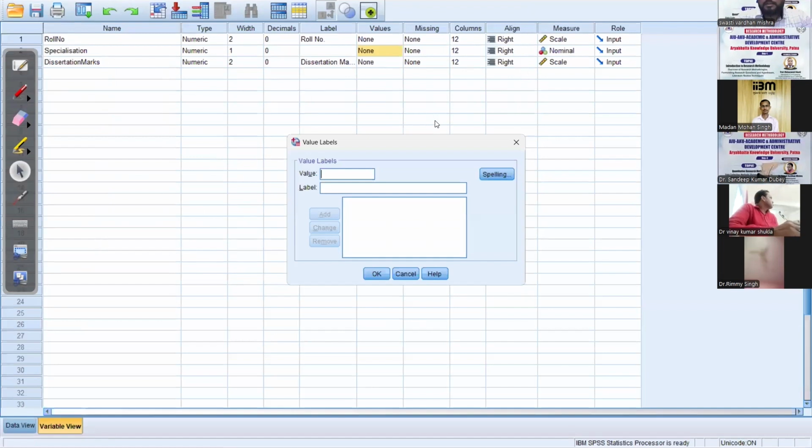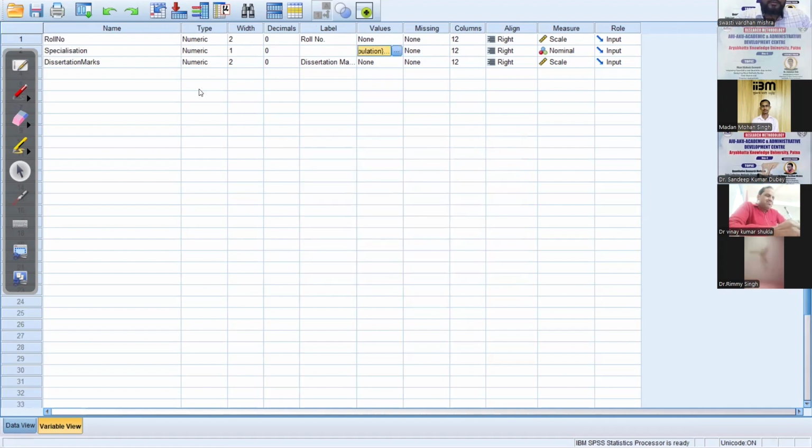1, 2 and 3. So this value 1, our specialization, stands for population, the value 2 stands for urban geography, and value 3 stands for the environment. We set it, okay. Now once we go to the data view, we find that 1, 2 and 3 are converted into population. It is not actually converted, it has been labeled. You can also see 1 and 2. You click this, label data.